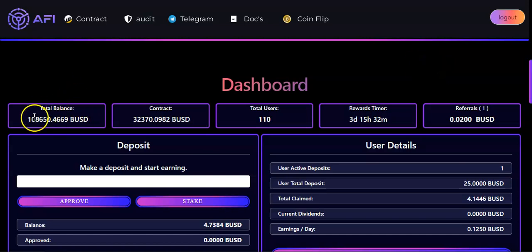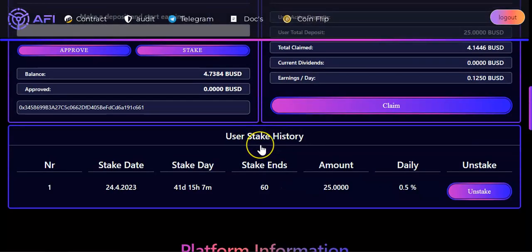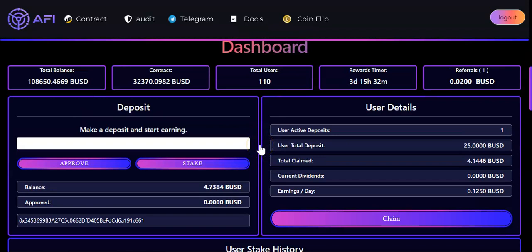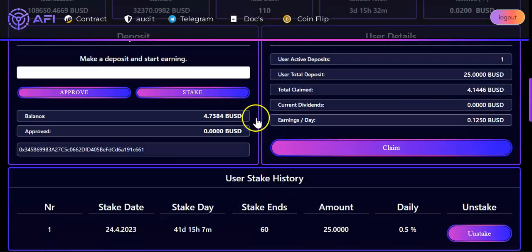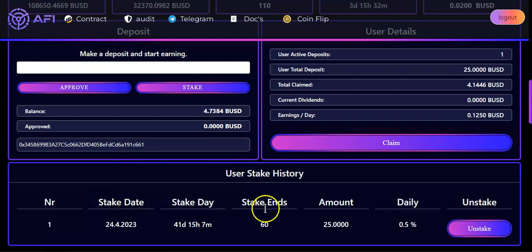Hence, the smart contract has only had a total balance of 1008K. This platform only pays you 0.5%, and you might be thinking, damn, 0.5% is nothing. In reality, 0.5% is decent. In 30 days, you'll make 15% a month. And the cute thing about this project is that after 60 days, you'll start earning your rewards.